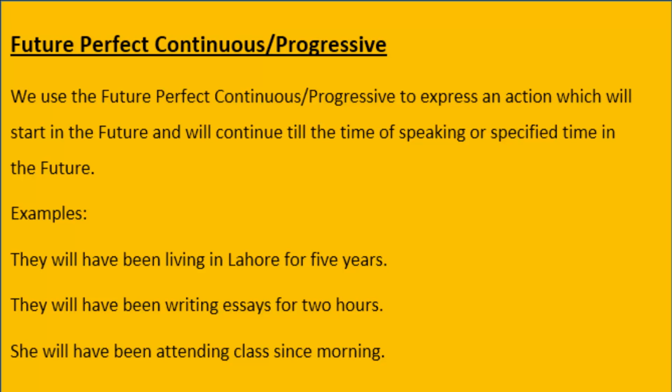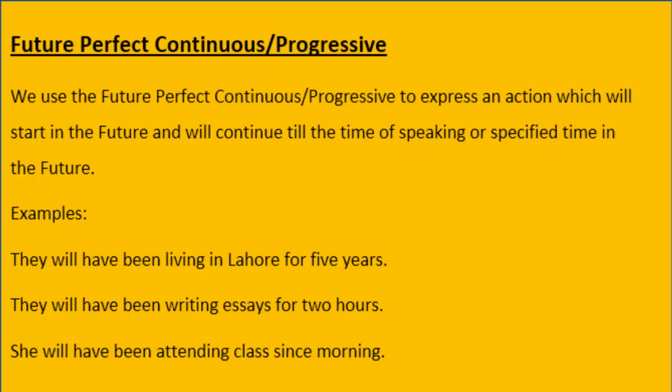For your ease in understanding, all the continuous tenses, be that present, past or future, are called shorter continued action, the actions which continue for a shorter period of time. While perfect continuous tenses, be they in present, past or future, are called longer continued action, which means the actions which continue for a longer period of time.